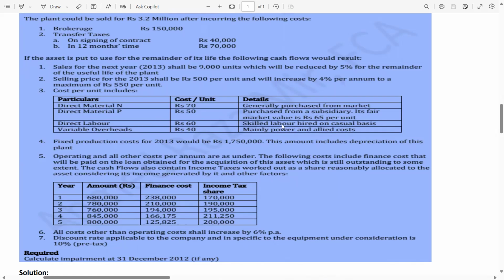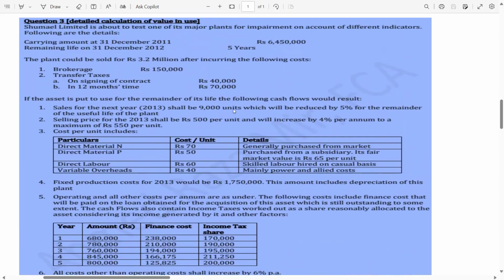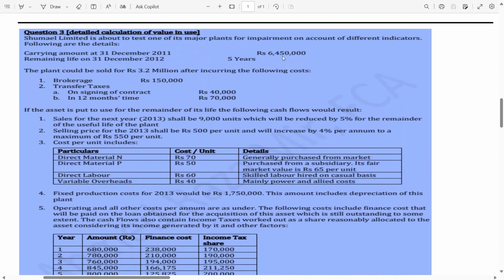Direct labor 60, skilled labor hired on a casual basis, variable overheads 40, mainly power and allied cost. Now fixed production cost for 2013 would be 1.75 million. But this amount includes depreciation of this plant. So you have to reduce the depreciation impact. Remember the carrying amount is given 6.45. So you have to divide it by 6 because the life at 31st December 2011 was 6 years. So 6.45 divided by 6, you will get the depreciation of 1.075.